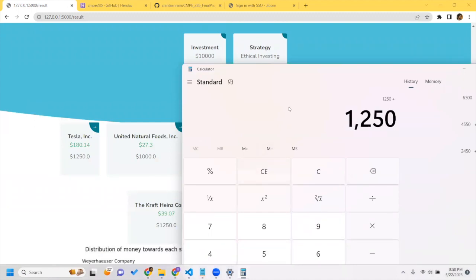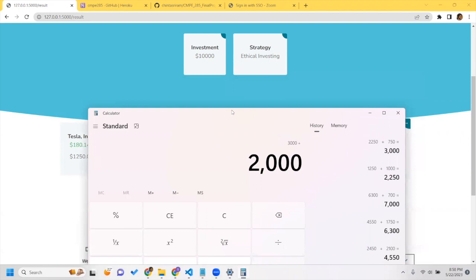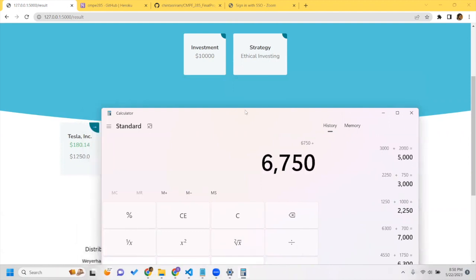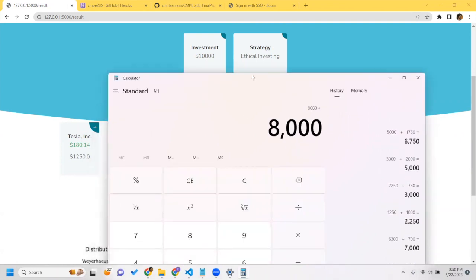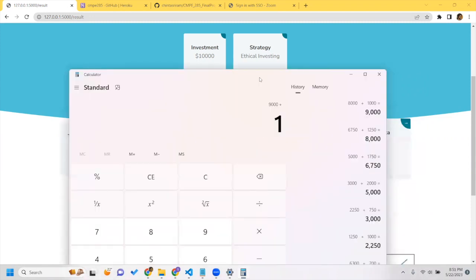1250 plus 1,000 plus 750 plus 2,000 plus 1,000 plus 2,000 plus 1,000 plus one more 1,000 equals to 10,000.